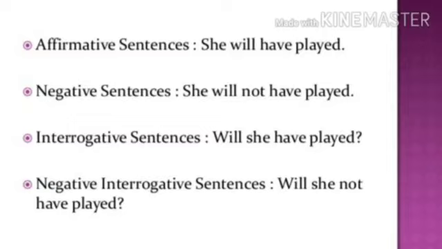So let us see that also. She will have played, that is affirmative. If it is negative, she will not have played. Interrogative: will she have played? Negative interrogative: will she not have played?